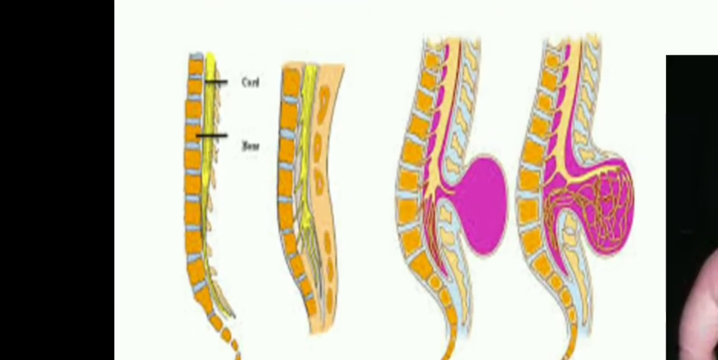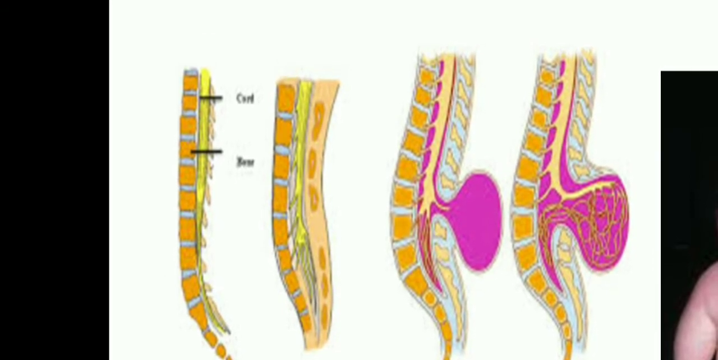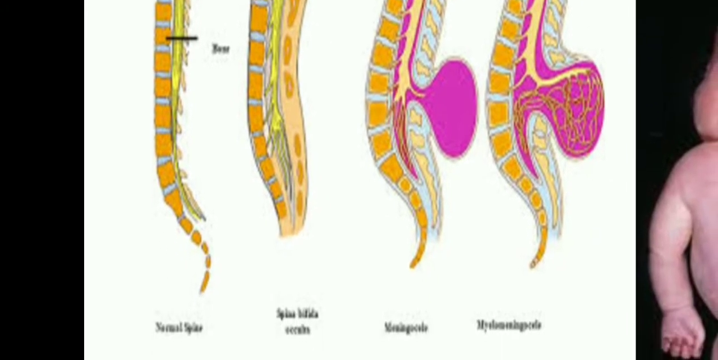How does it look? Look, the first one is the vertebrae, and the second one is the spine. Okay, these are the vertebrae, these are the spinal cord. Yellow color is the cord, orange color is the vertebrae. Okay, because of the opening in the vertebrae, the spinal cord is protruded. Okay, the first one is normal.